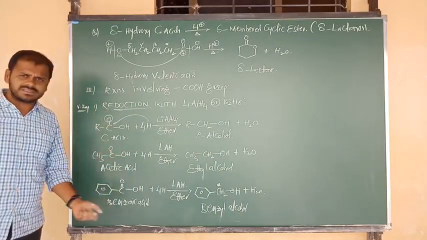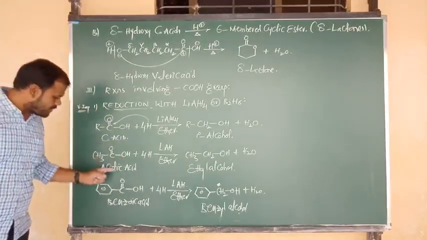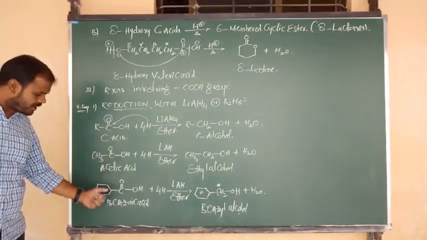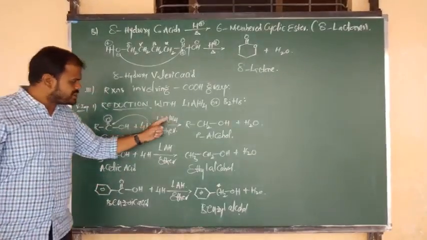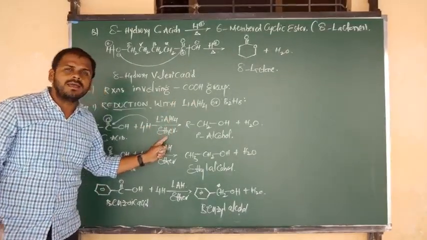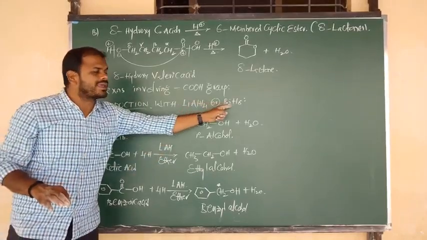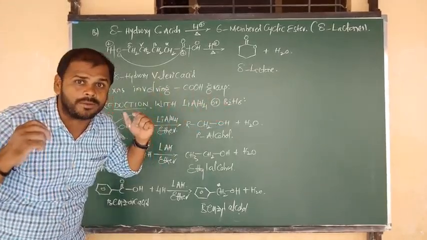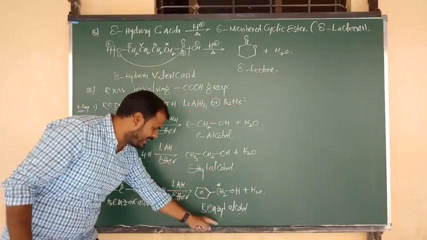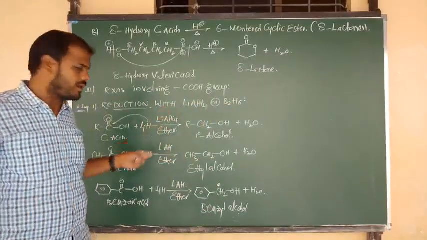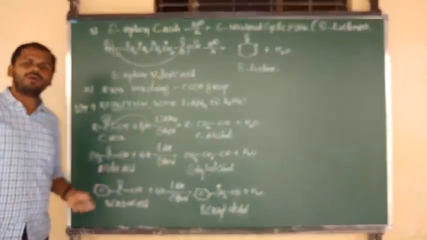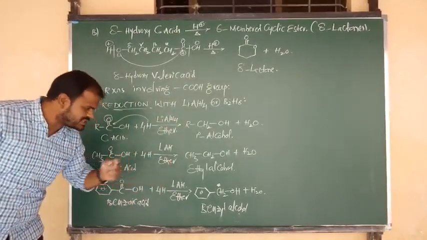Once again, based on these three reactions, we can say that carboxylic acids, whether aliphatic or aromatic, upon reduction with lithium aluminium hydride in presence of ether, or upon reduction with diborane, give primary alcohol. So acetic acid gives ethyl alcohol, benzoic acid gives benzyl alcohol.